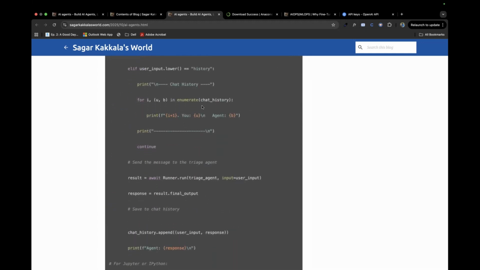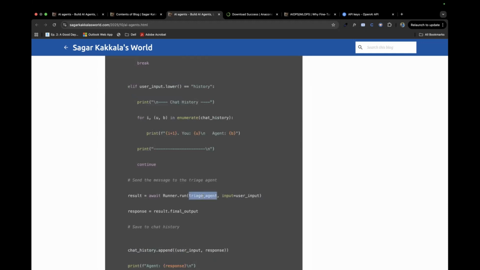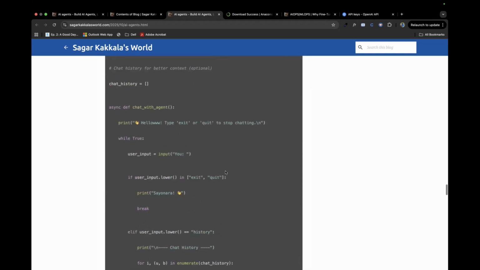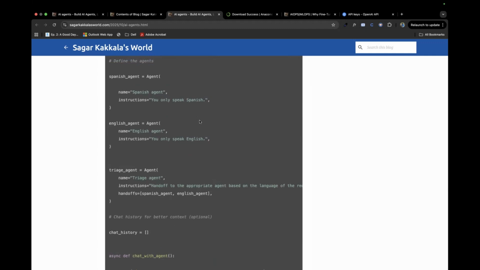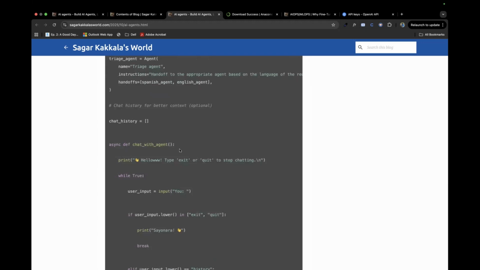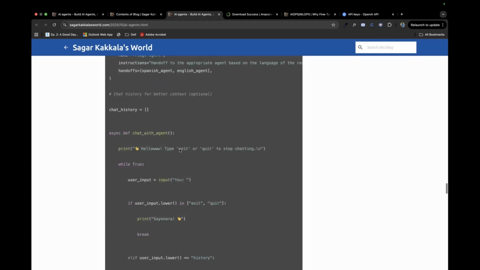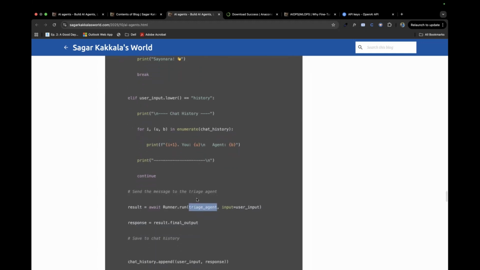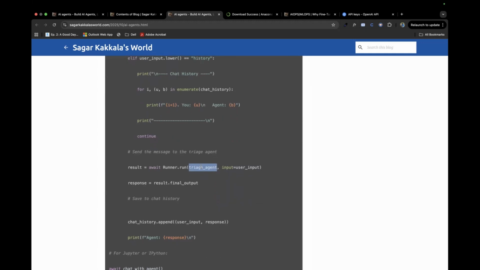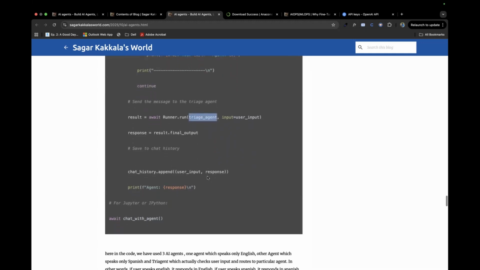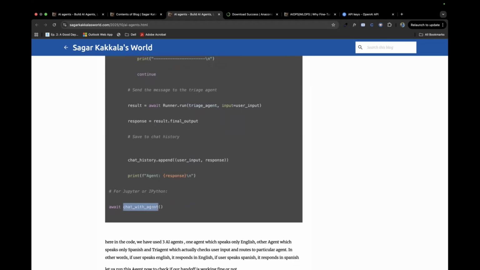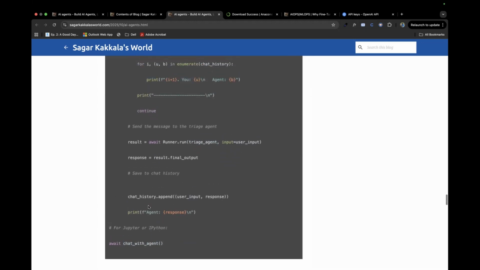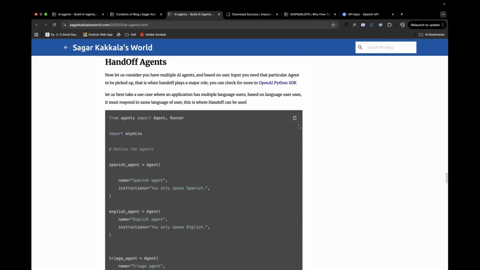Here we're not calling both the agents, we're only calling the triage agent. The triage agent takes care of handoffs, deciding which agent to call. Since this is a basic example, you could call any agent there. But if there are a lot of languages, that's where handoffs could be useful. This is one of the use cases, and I think there would be multiple other purposes for handoffs as well, which I could not clearly think of right now. So this is a triage agent that would give us our response. Here we're awaiting the function, we are calling the function. So let us run this code now.